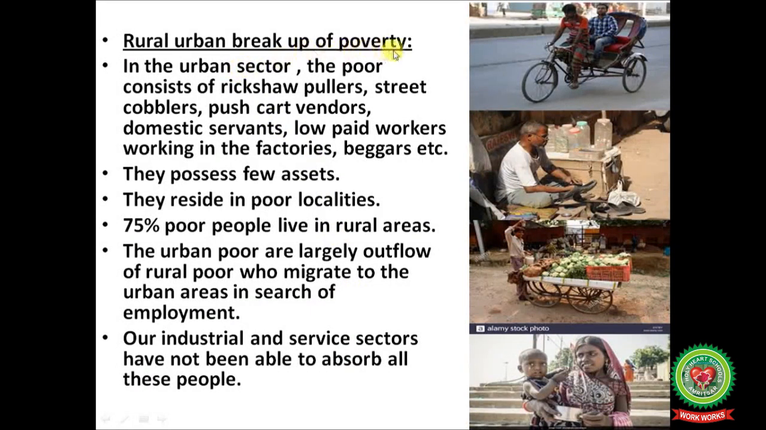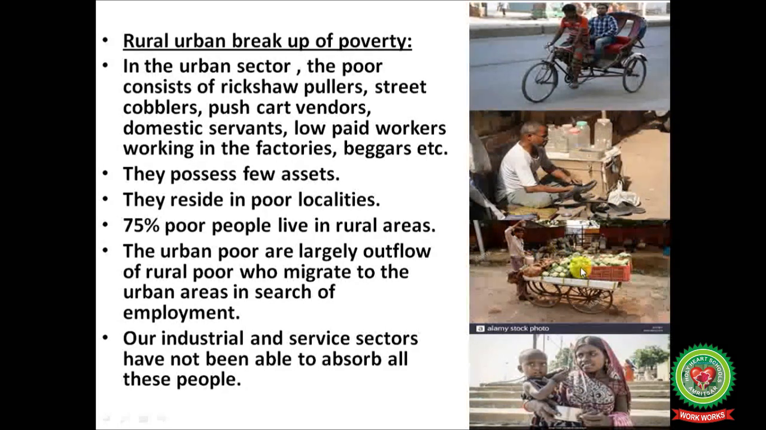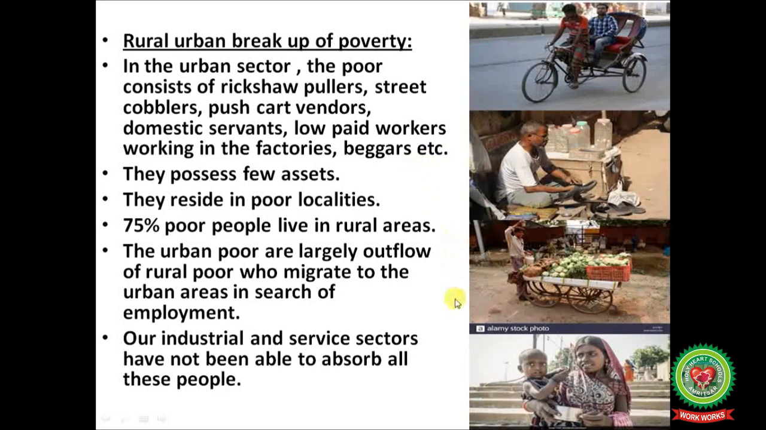Rural urban breakup of poverty. In the urban sector, the poor consists of rickshaw pullers, street cobblers, pushcart vendors, domestic servants, low paid workers in the factories, and beggars. They possess few assets. They reside in poor localities. 75% poor people live in rural areas. The urban poor are largely outflow of rural poor who migrate to the urban areas in search of employment. Our industrial and service sectors have not been able to absorb all these poor people.